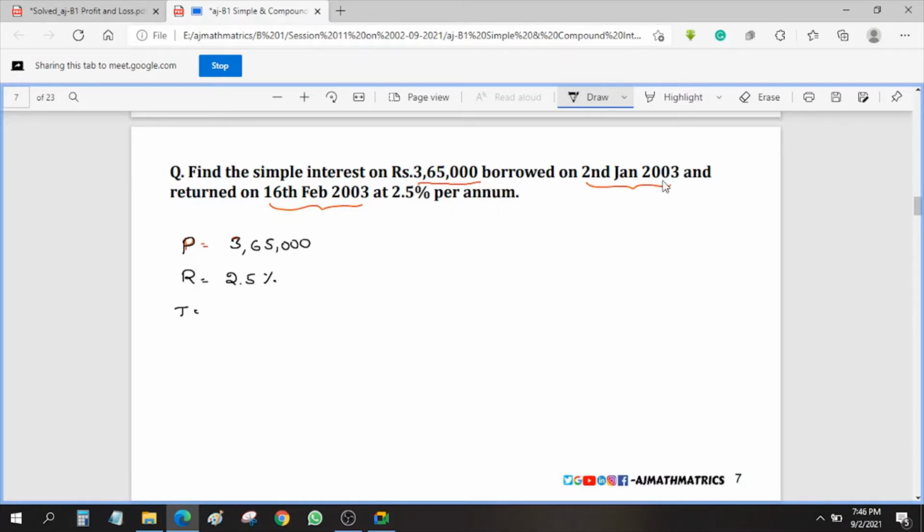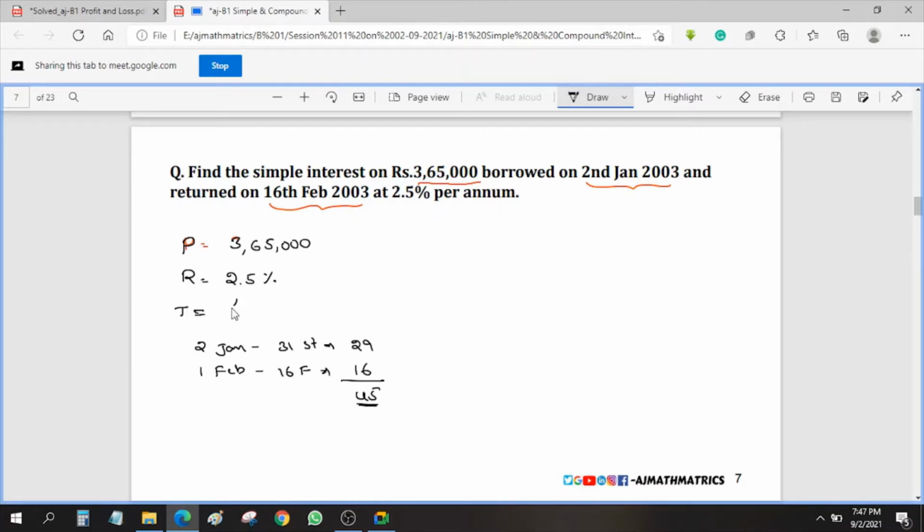This is 2nd Jan 2003, and we know that January has 31 days. So from 2nd Jan 2003 to January 31st, how many days? 29 days, including 2nd Jan. Now when it comes to February of the same year, 1st Feb to 16th Feb is again 16 days. So 29 plus 16 is 45 days. So the amount is returned in 45 days.